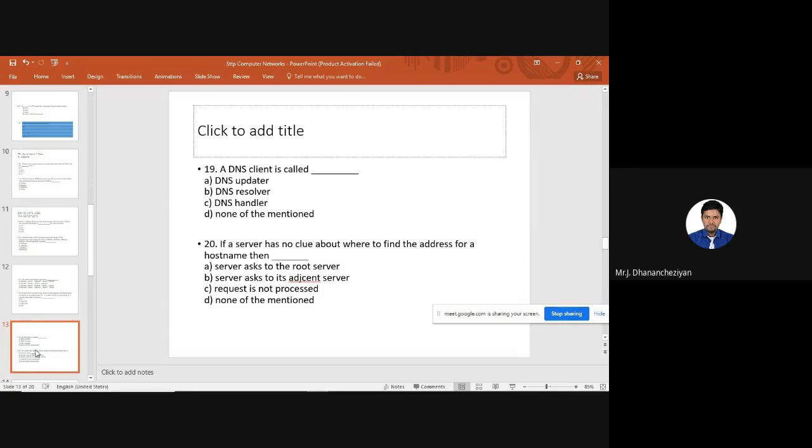Whether it is recursive resolution or iterative resolution of DNS, in both cases the node or server must contact the root server first. There are 2 types of DNS resolution, I hope we can recollect this. One is called iterative DNS resolving, and another one is called recursive resolving. In both cases, the root server must be asked. For answering this question, your option will be answer A.